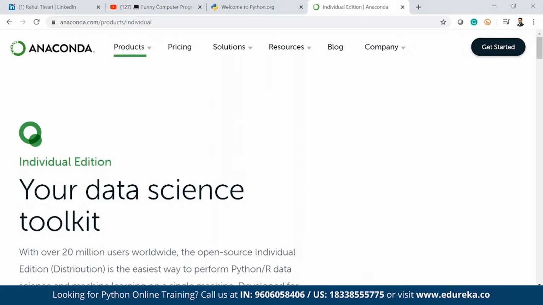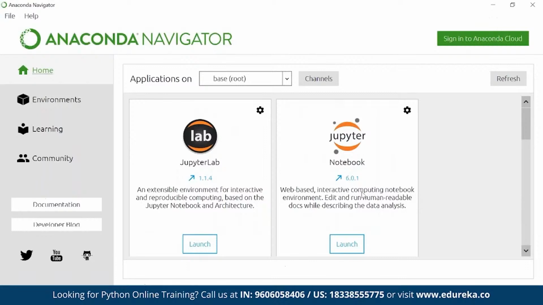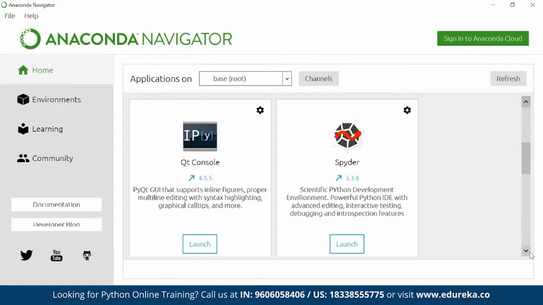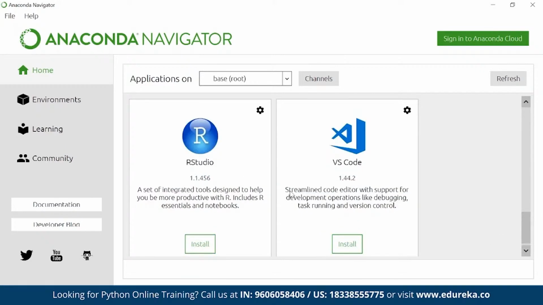It will take a little bit of time. In the meantime, let's proceed. Here we go. This is my Anaconda Navigator. You have JupyterLab, Jupyter Notebook, Spyder, IPython console, right? A lot of options we have, and here you will most probably see PyCharm as well soon.